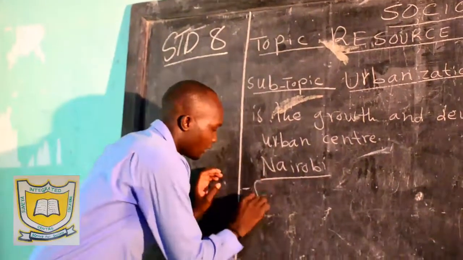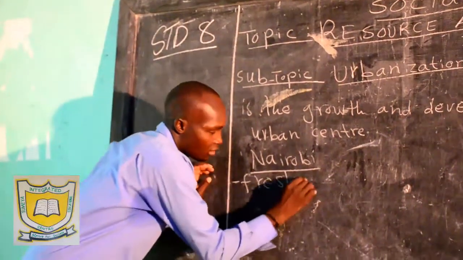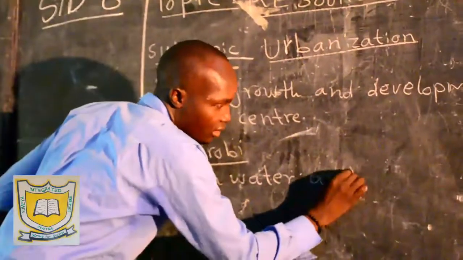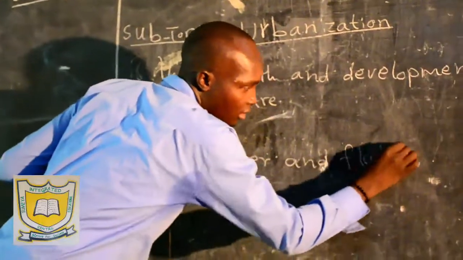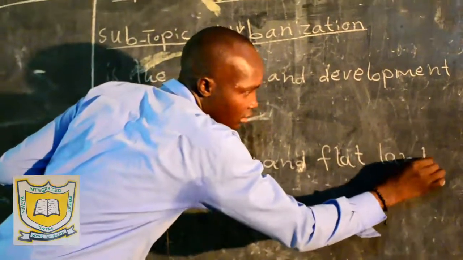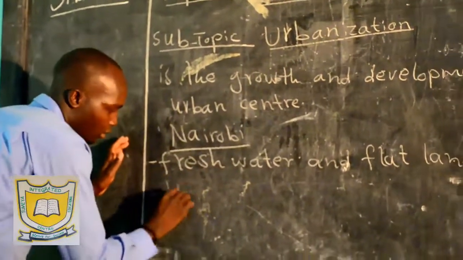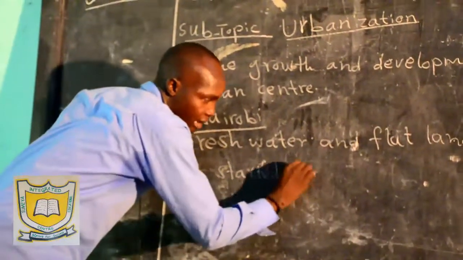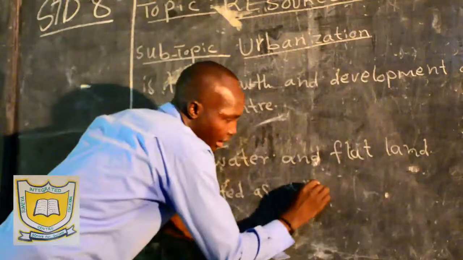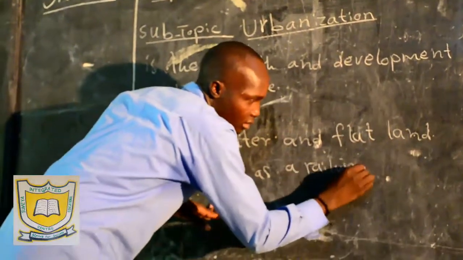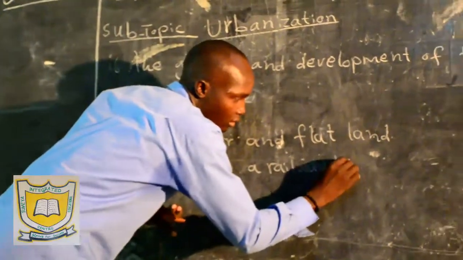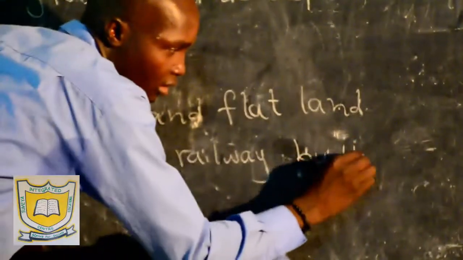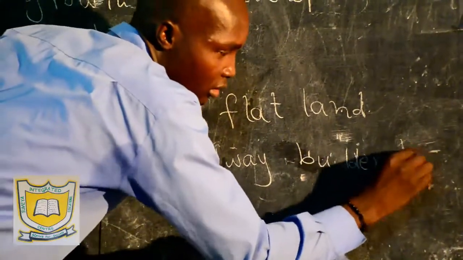So fresh water and flat land. It started as a railway builder depot.